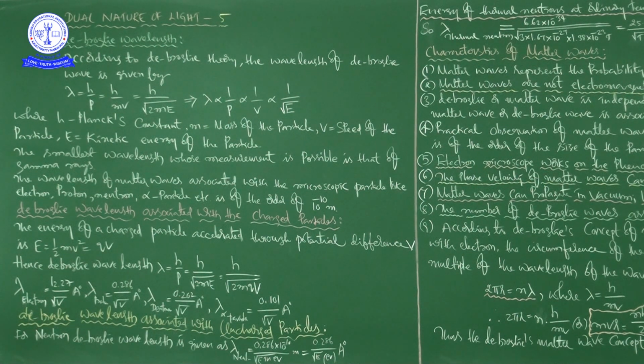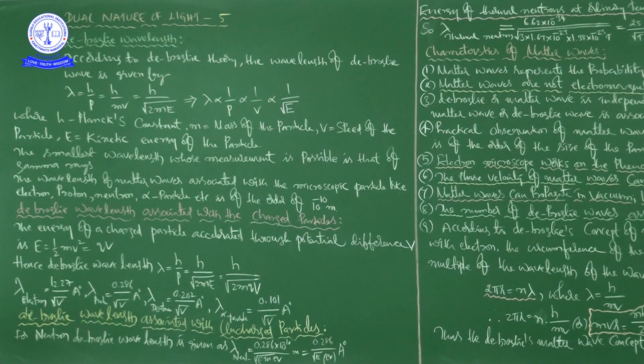After that, Hertz observations and Hallwachs and Lenard observations, right. So while arising the idea of photoelectric effect, what happened, right? That's what we discussed in Hertz observations and then Hallwachs and Lenard observations. Afterwards, the very important equation, Einstein's photoelectric equation, E = W0 + Kmax, right. E is the energy of the incident radiation, W0 is the work function, and Kmax is the maximum kinetic energy of the emitted electrons, right.